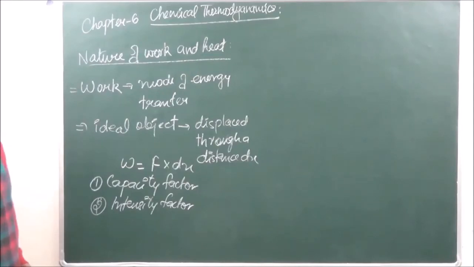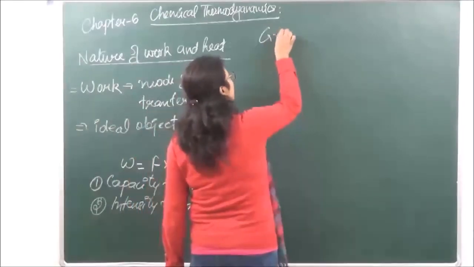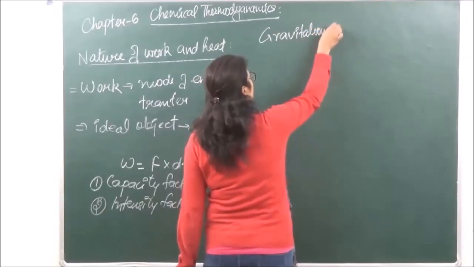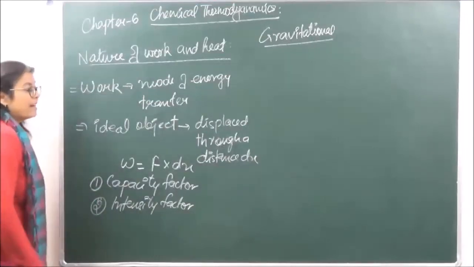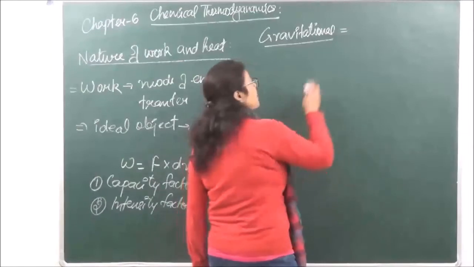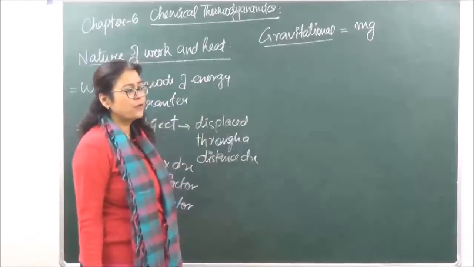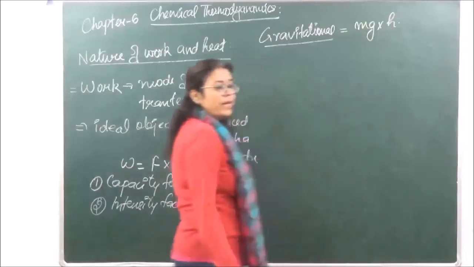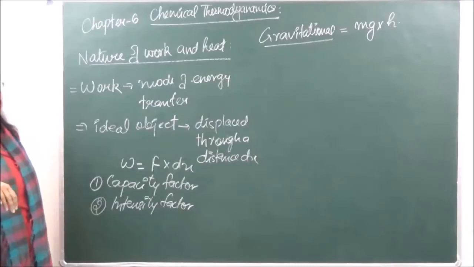Okay, so over here when we are taking different kinds of work, the first type of work which we are taking is the gravitational work. Gravitational work will be capacity factor mg, mass into acceleration due to gravity, into the intensity factor which is going to be h over here. So gravitational work is going to be given by mgh.